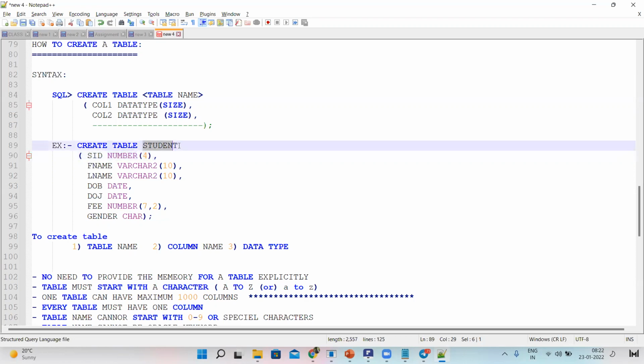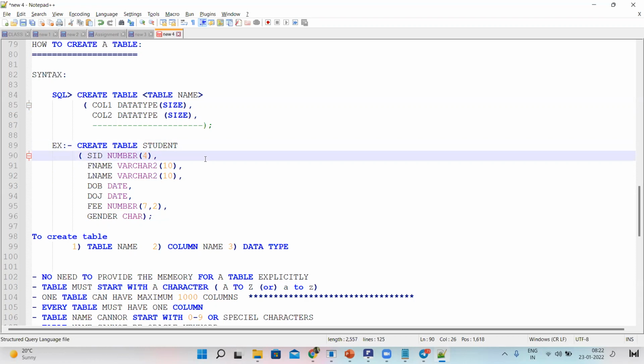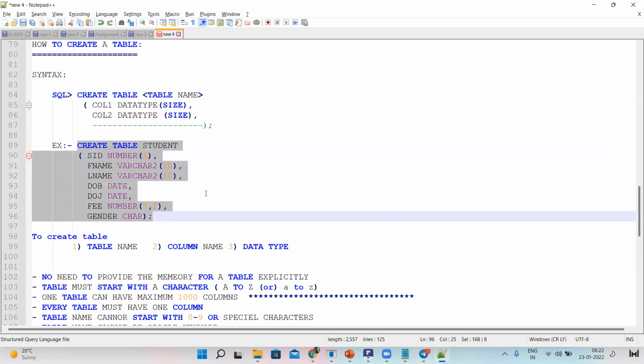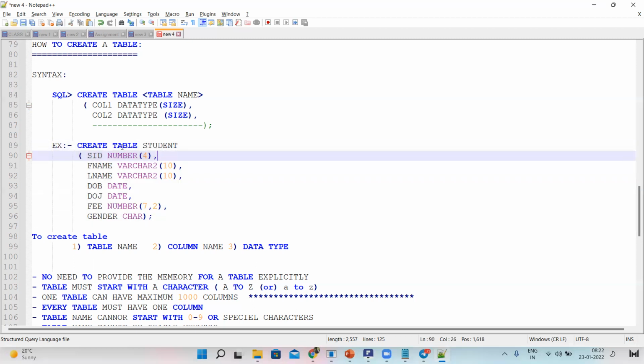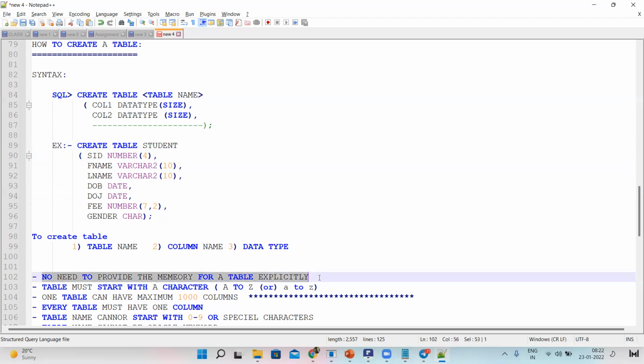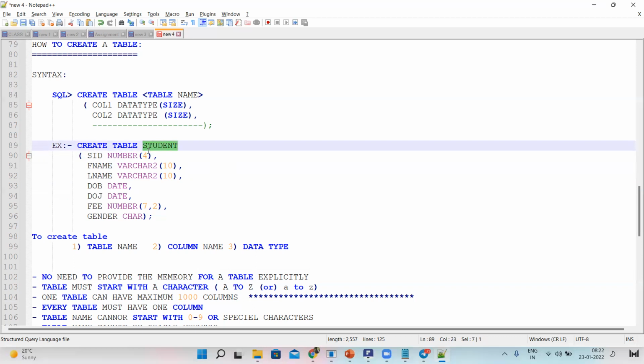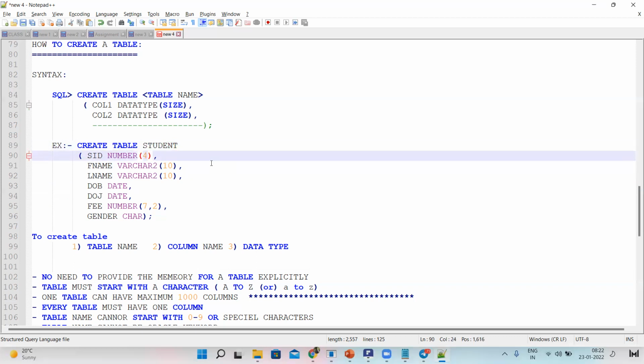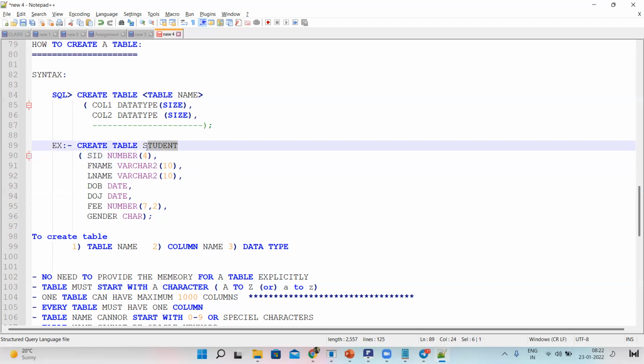Did we provide the size of the table? No. You need not provide the memory for a table explicitly. When you create the table, Oracle automatically allocates some memory space to the table. So you should provide the size for the column, but you need not provide the size for the table.